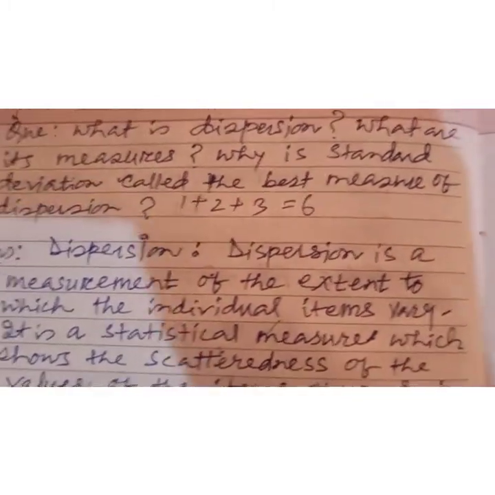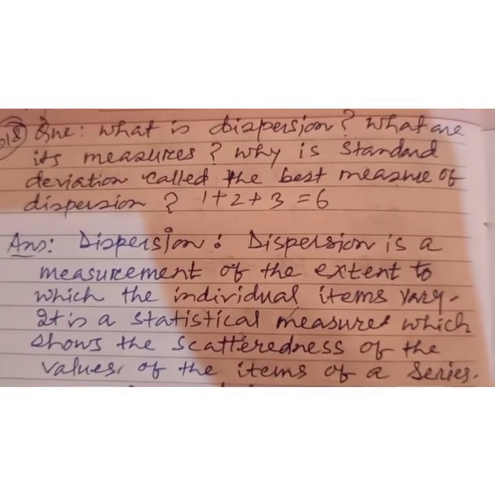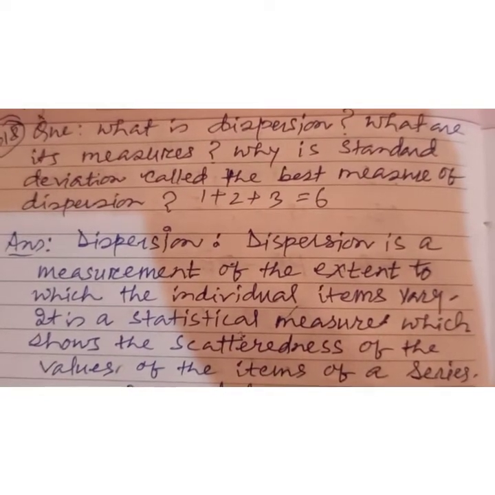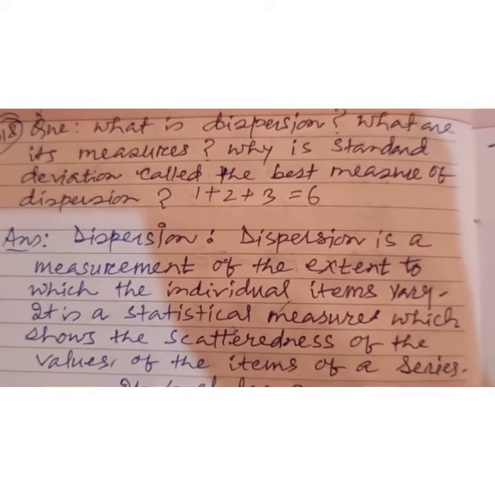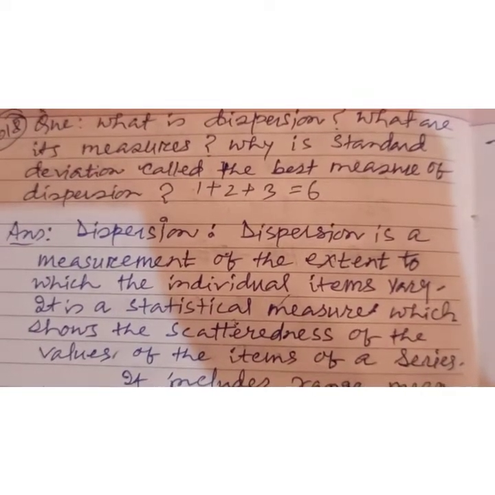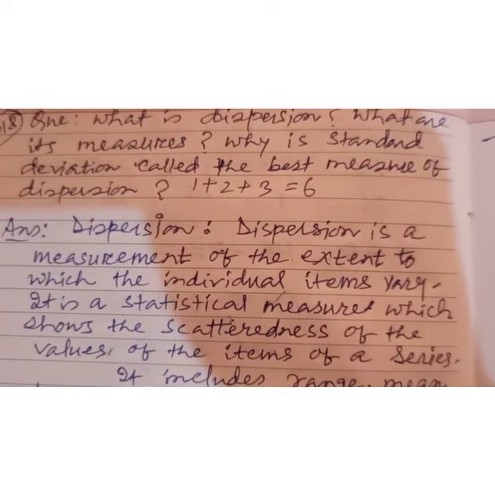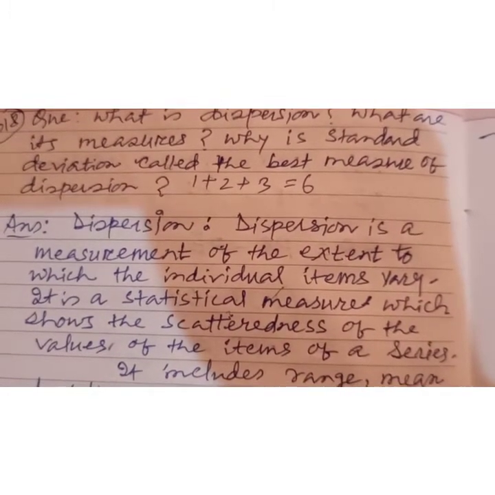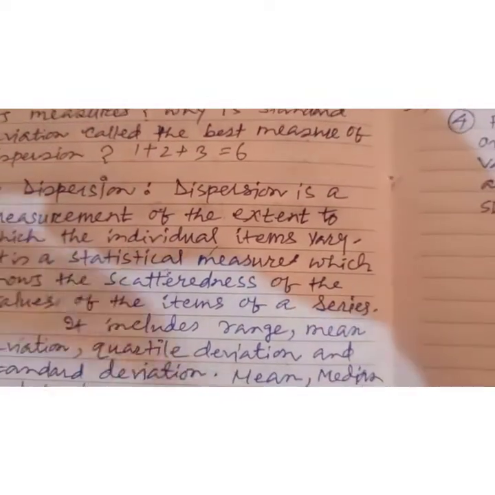So now the first question is: what is dispersion? Dispersion is a measurement of the extent to which the individual items vary. Yes, you can write this like this also: it is a statistical measure which shows the scatteredness of the values of the items of a series. Of course, you can add more than that also.